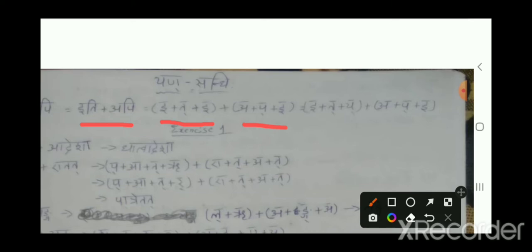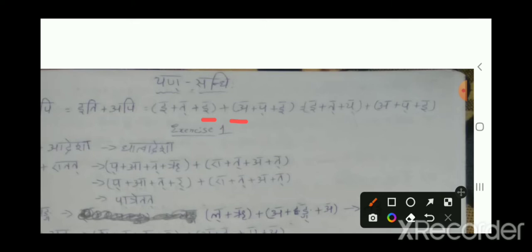After expanding these two words, immediately go back to the definition. What does the definition say? If ik is followed by a dissimilar ach. Here e is the ik letter, followed by a dissimilar ach letter a. Then yakara is the replacement.